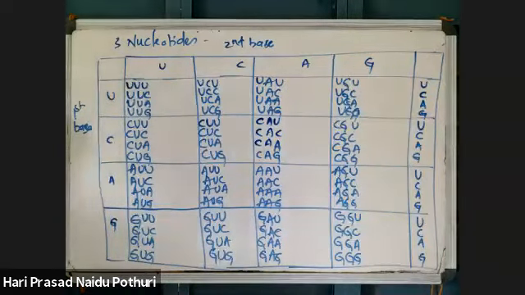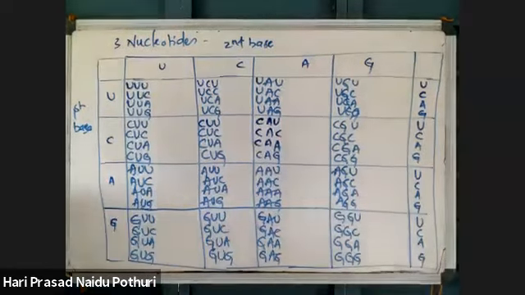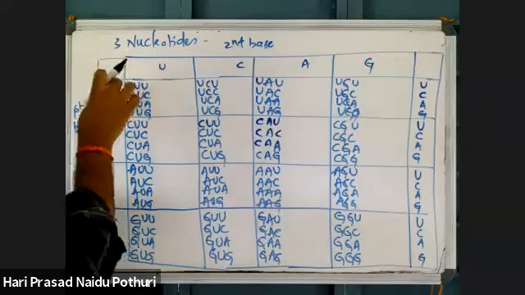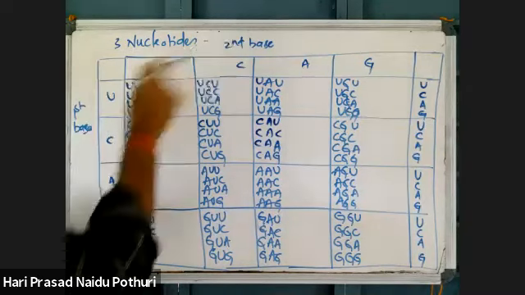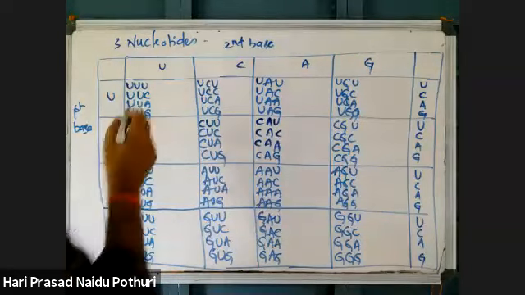64 different combinations are possible. This is the genetic code dictionary. Up to this you can remember very easily. Even 9th standard, 10th standard students, if we give them, they will write a different combination. That is okay. But next thing is there.